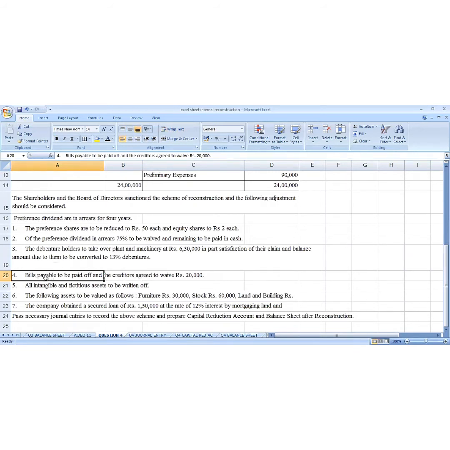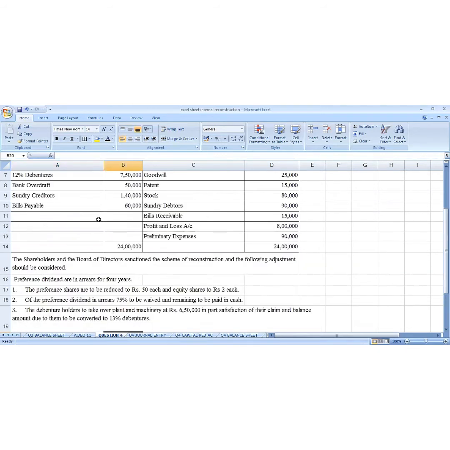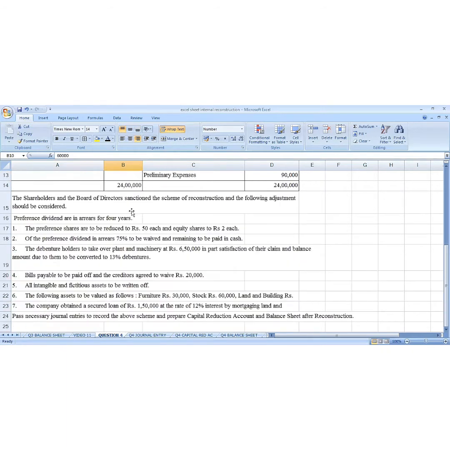So there are two things. One is bills payable and second is creditor. Okay, so what is the amount of bills payable? 60,000. What is the amount of creditor? 1,40,000. Out of 1,40,000 we are going to waive only 20,000, and this 60,000 we are going to pay fully. So here we are going to write two journal entries.